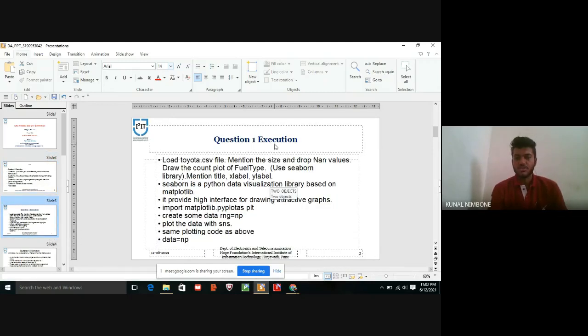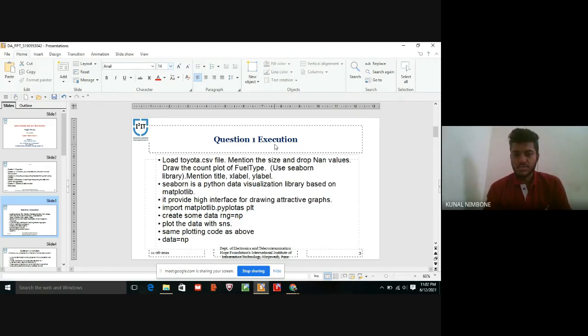The question number one is execution. The code name is load equal to CSV file. Mention the size and drop and release. Drop the count out of code with Seaborn libraries. Mention title and explain my lab. This is my topic name.